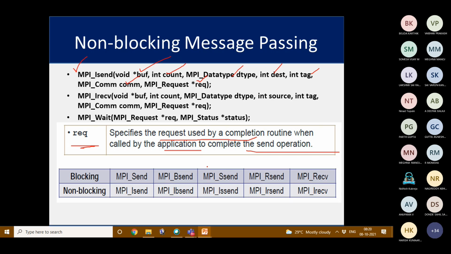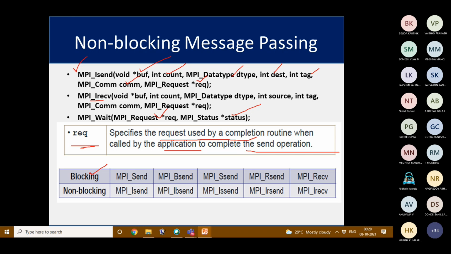Then MPI_Irecv has buffer, count, data type, source, tag, communicator, and request. And then we have MPI_Wait, where we have to provide the request and the status.